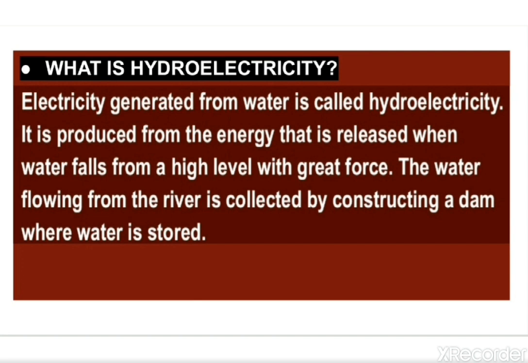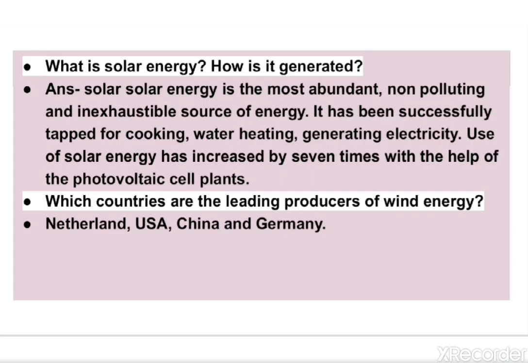It is produced from the energy that is released when water falls from a high level with great force. The water flowing from the river is collected by constructing a dam where water is stored. Our next question, what is solar energy and how is it generated? The answer is, solar energy is the most abundant, non-polluting and inexhaustible source of energy. It has been successfully tapped for cooking, water heating, generating electricity. Use of solar energy has increased by 7 times with the help of photovoltaic cell plants.